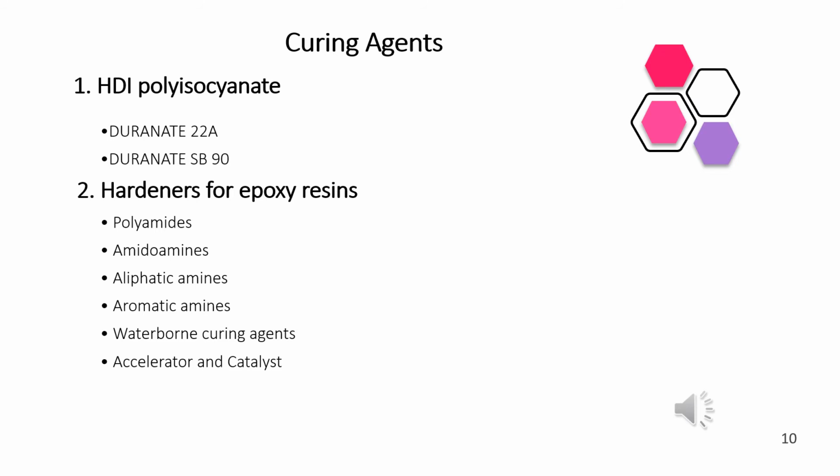So, some common classes of the hardeners for epoxy resins include amines, acids, acid anhydrides, phenols, alcohols, and thiols. These hardeners are used to harden a surface or a material.